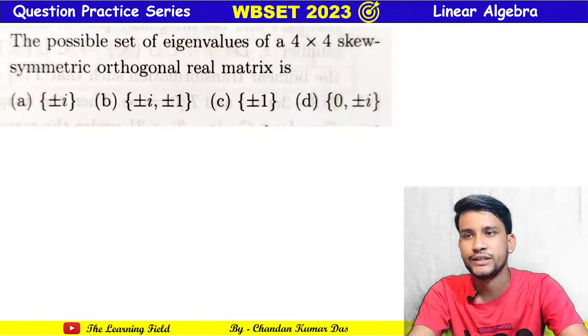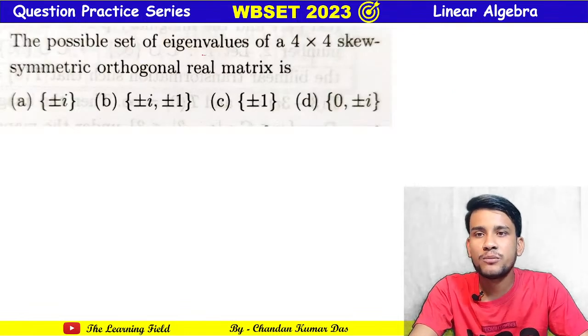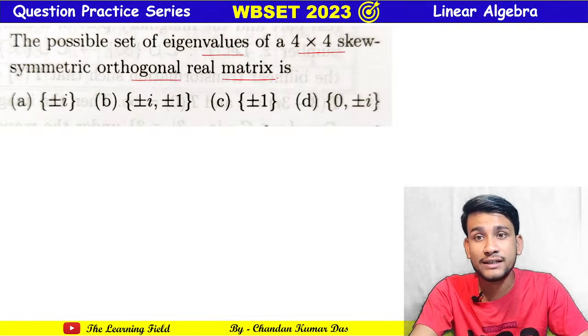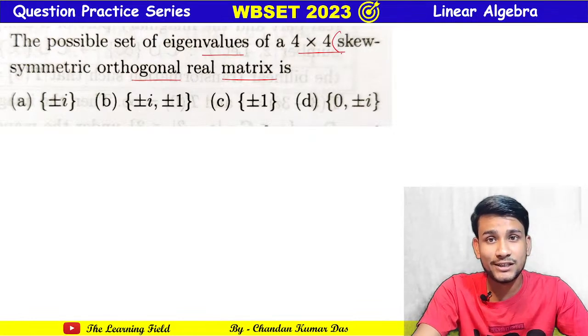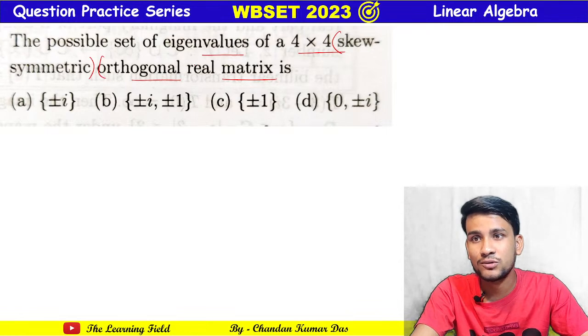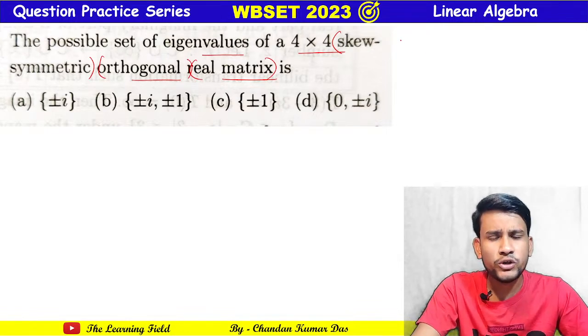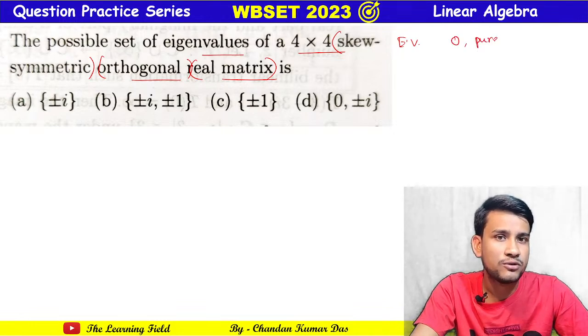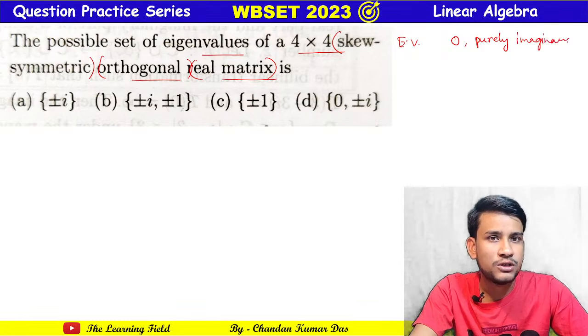So the next question: the possible set of eigenvalues of a 4 by 4 skew symmetric orthogonal real matrix. So there are 3 terms: skew symmetric is one term, orthogonal the second, and real matrix another. We all know that the eigenvalues of a real skew symmetric matrix are either 0 or purely imaginary.